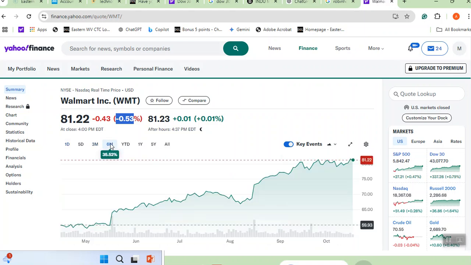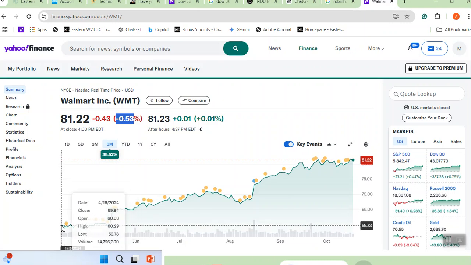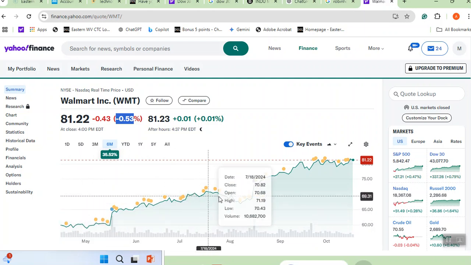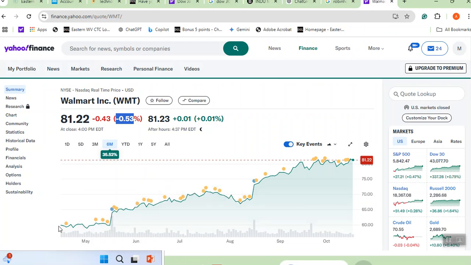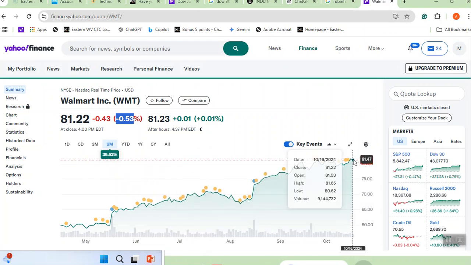In 6 months, look at here. 6 months ago, if you had bought in May, do you see here is May? The price of stocks of Walmart was $59.84. Do you see how slowly it went up? Therefore, the person who had bought it in around May is a lucky person because he paid $60. His $60 has increased, and now it has got to $81.22. If the person had it in Robinhood, tomorrow he could go and sell it and would have made $20. Therefore, I want you to know about these things.